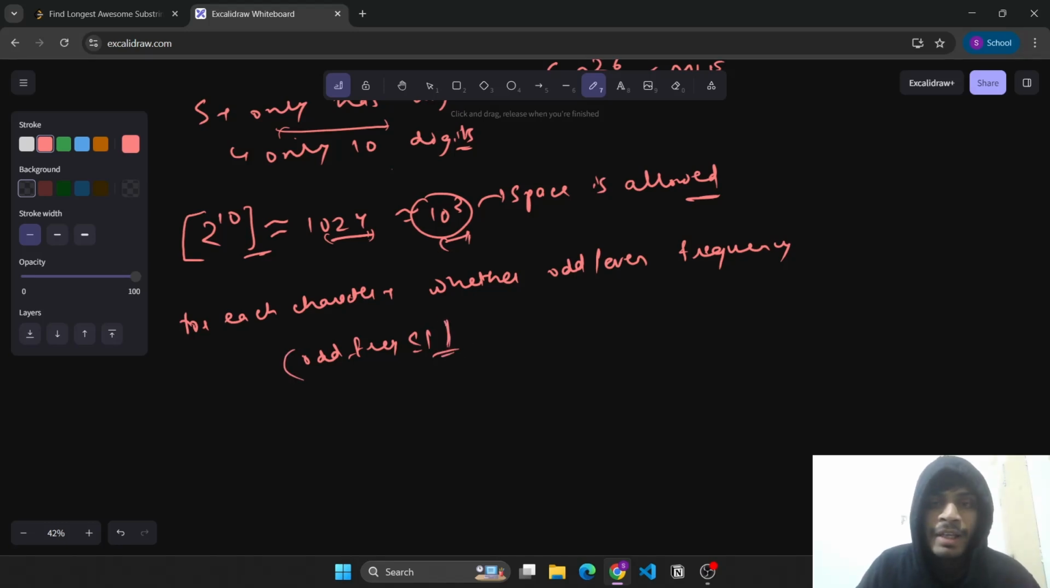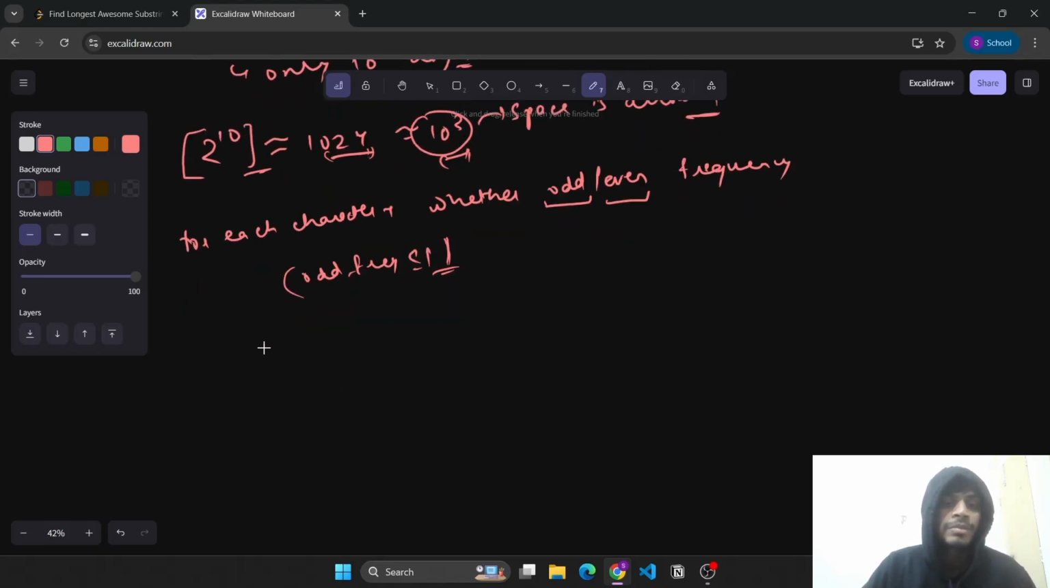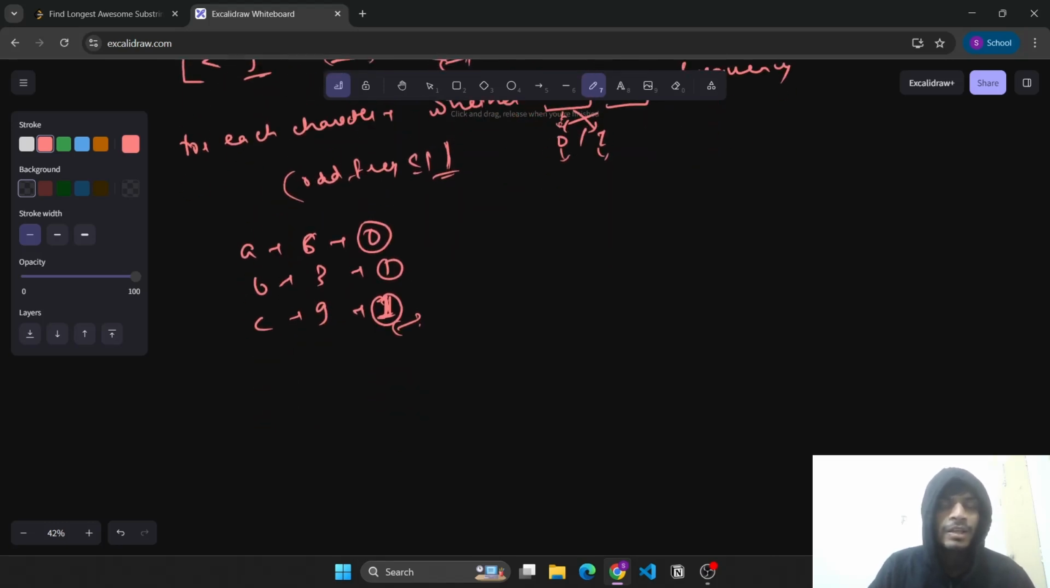Since we only care about odd or even here, we will not maintain the overall occurrences, like A occurs 6 times, B occurs 3 times, C occurs 9 times. Instead, we will represent it in the form of 0 or 1, where 0 represents even and 1 represents odd. So this will be represented by 0, this will be 1 and this will be 1.